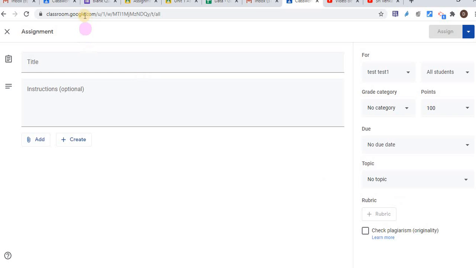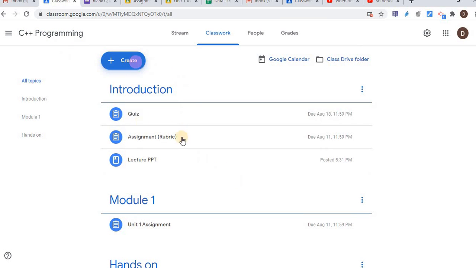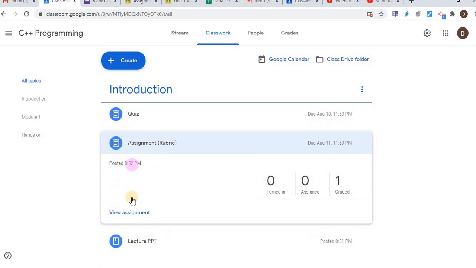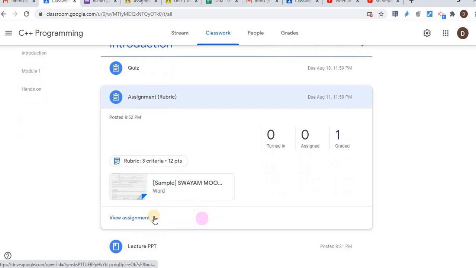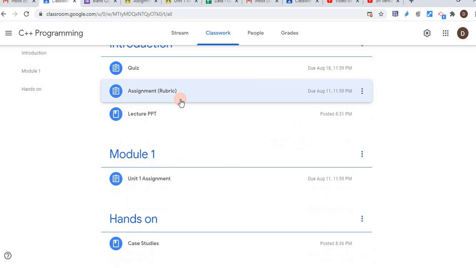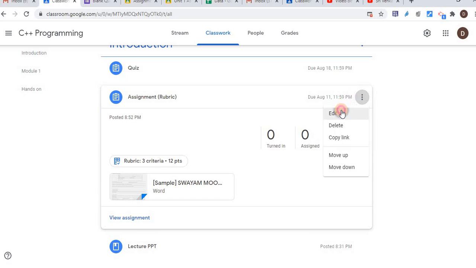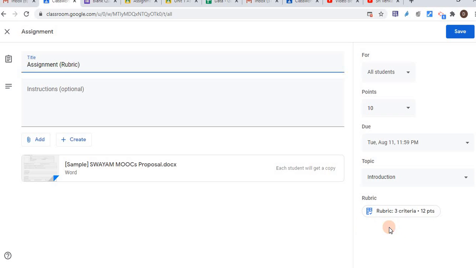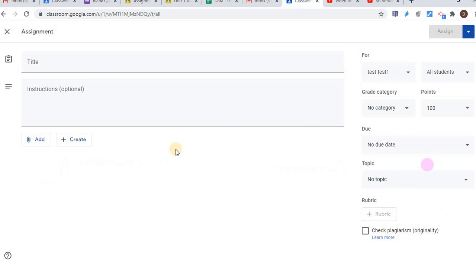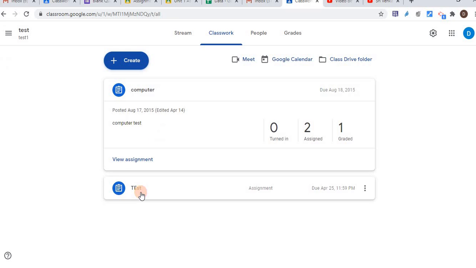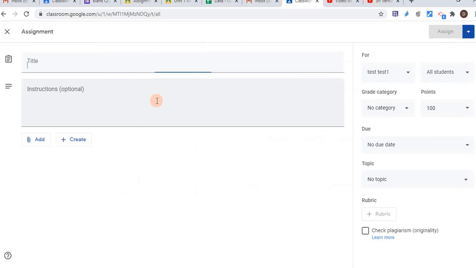But with the personal Gmail, that option is not there. Let me edit this one, then I'll show you. Once I click edit, you can see nothing is visible here for the originality check with the personal Gmail account. But if I look at the G Suite account Google Classroom, then that option will appear: check plagiarism. And another advantage in the G Suite account is while we are creating a quiz.